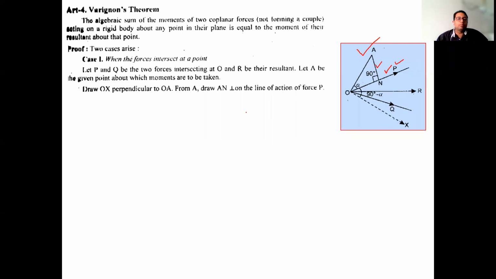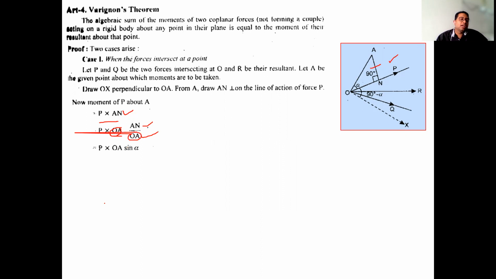So that's why AN is perpendicular to the line of action of the force P. Now the moment of P about A will simply be P into AN, the force into the perpendicular distance. So force is P and the perpendicular distance is AN. AN can be written like this: P into OA into AN by OA. That means we have multiplied and divided AN by OA.